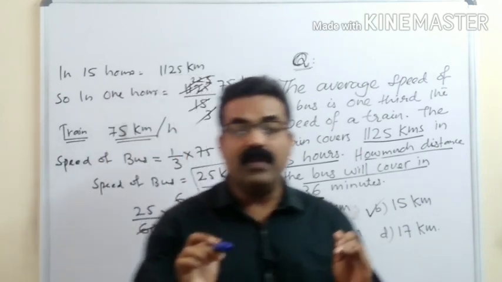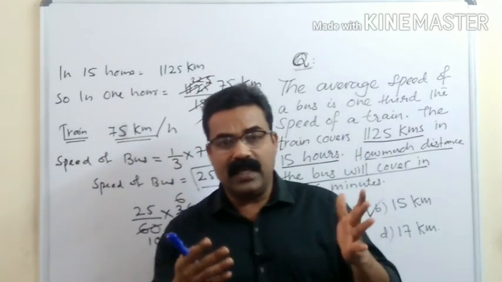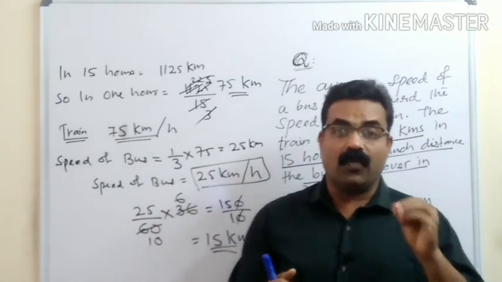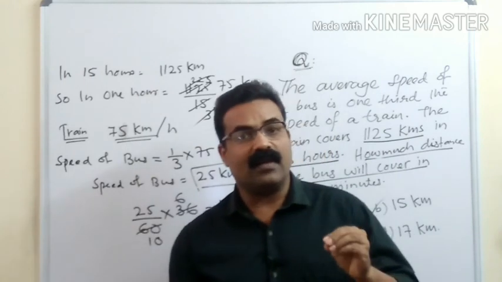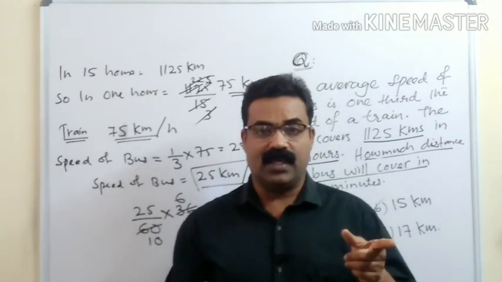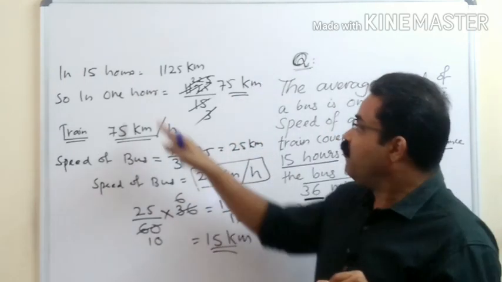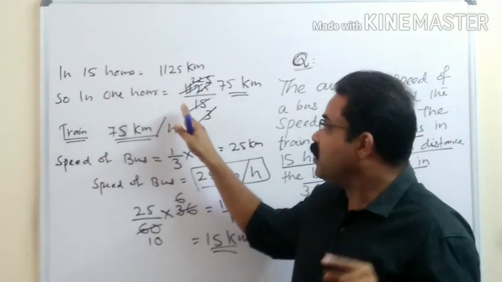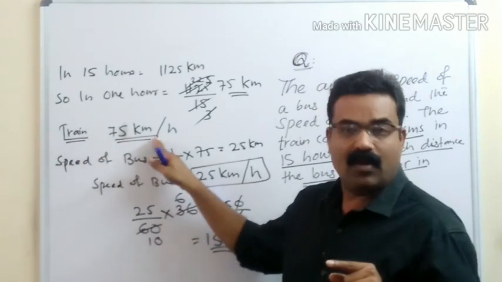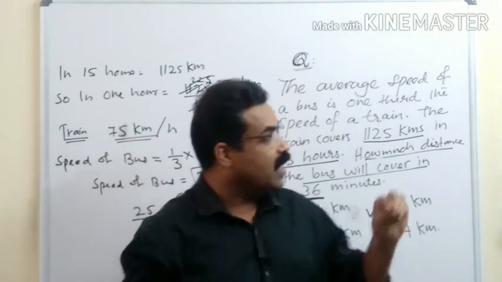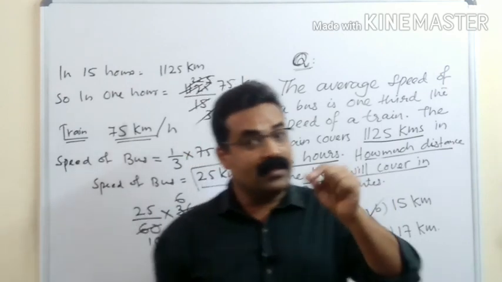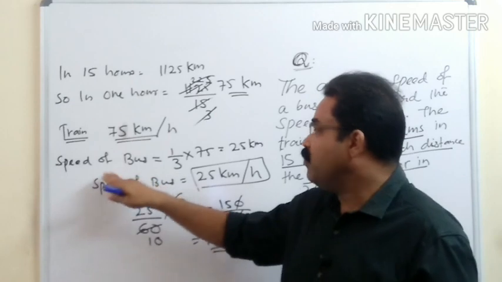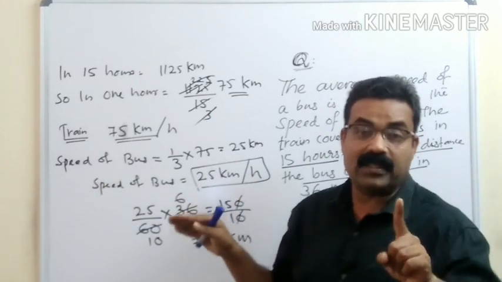So students, what we need to find out is a comparison between the speed of the train and the speed of the bus. A train covers 1125 kilometers in 15 hours. That is given. So if 1125 is in 15 hours, we find it in 1 hour. That is the speed: in 1 hour, 75 kilometers per hour. It is also given that the speed of the bus is 1/3 of the speed of the train. So 1/3 of the train's 75 means the bus will be 25, 25 kilometers in 1 hour.